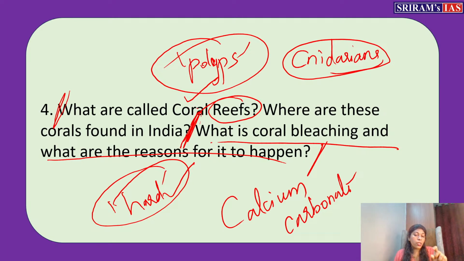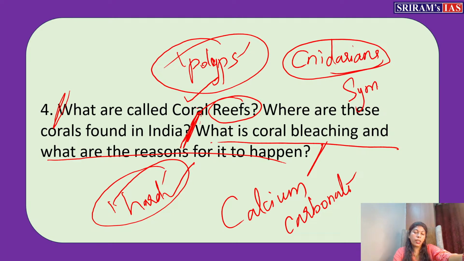So you can say that corals are underwater structures constructed by an animal called polyp, which belongs to the Cnidarian group. They construct this reef by extracting calcium carbonate from the water, and for this reason they are called hard corals. This much is enough. If you want to extend two more lines, you can say that most of these polyps enter into a symbiotic association.